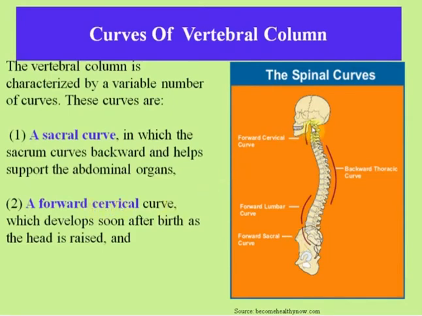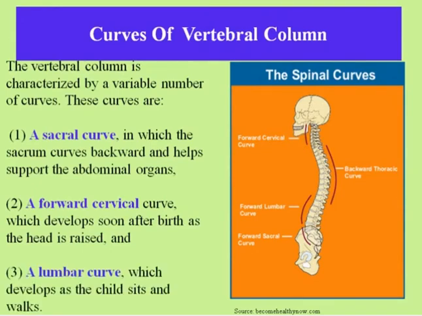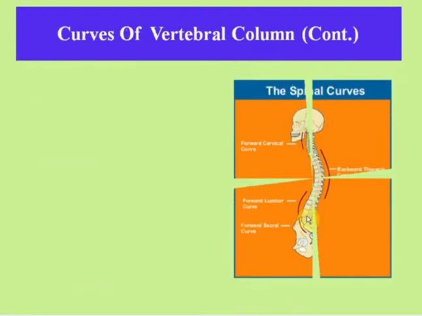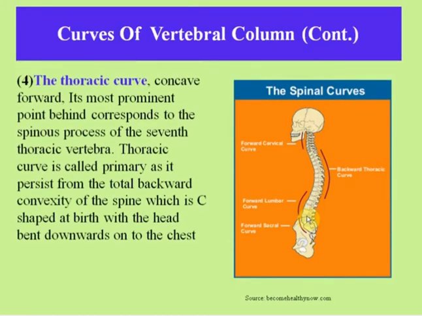A forward cervical curve develops soon after birth as the head is raised, and the lumbar curve develops as the child sits and walks. This is the lumbar curve. Next is the thoracic curve, which is concave forward. Its most prominent point behind corresponds to the spinous process of the 7th thoracic vertebra.